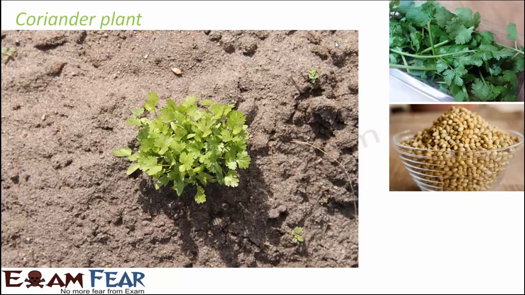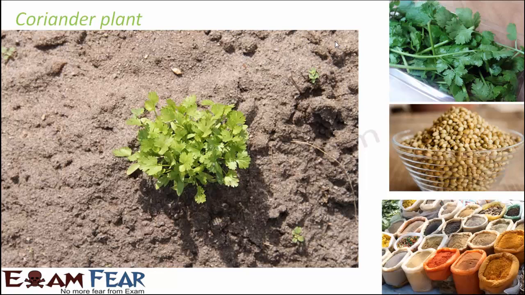We also eat the seeds. If you look at its seeds, this is how it looks. And I'm sure you would have seen these in your kitchen. They are also used in a lot of dishes. In fact, we also make a spice out of it. These seeds of coriander are crushed to form a spice called coriander powder. The coriander powder is again a very common ingredient in preparing a lot of recipes. So you see, in the same plant the leaves are edible, and the seeds are also edible.